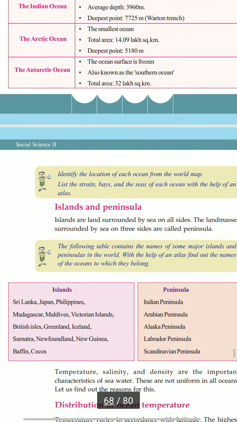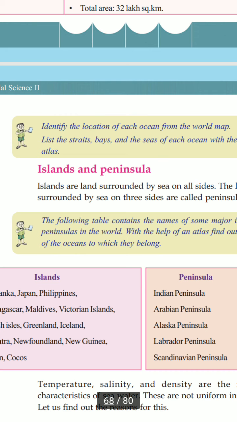Have you heard about islands and peninsulas? So what is an island? Islands are land which is surrounded by sea on all sides. If the sea surrounds land on three sides, then it is a bay, whereas if land is surrounded by sea on all four sides, then it is an island.